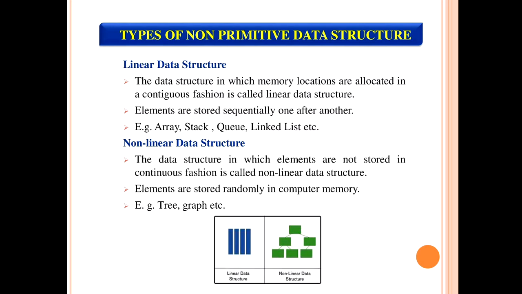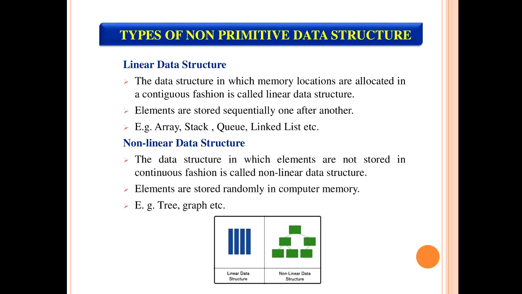In a linear data structure, the memory locations are allocated in a contiguous fashion. What do you mean by the contiguous fashion? Contiguous fashion means the elements are stored sequentially one after another. The examples of linear data structures are array, stack, queue, linked list, etc.